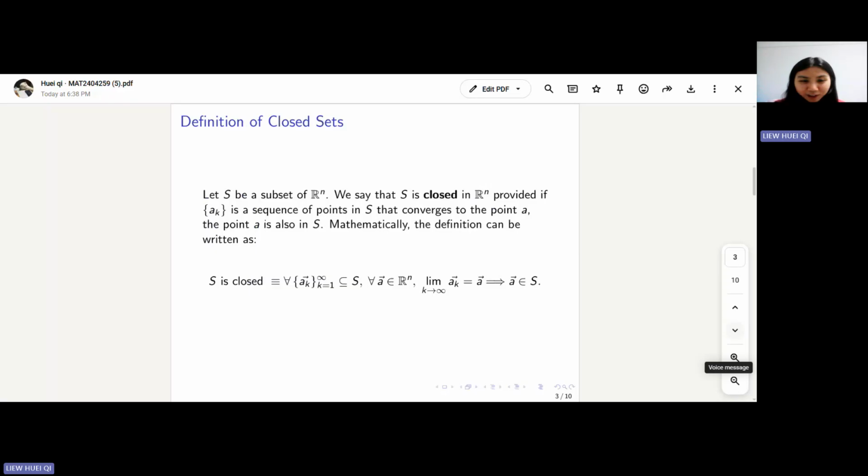Another important point is that in Rn, sequences fully capture the notion of convergence. This is why sequential definitions are widely used in analysis. Instead of dealing with complicated geometric structure, we reduce the problem to studying sequences, which is more manageable.